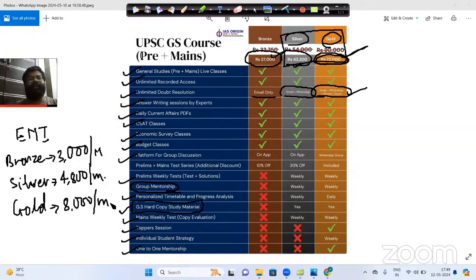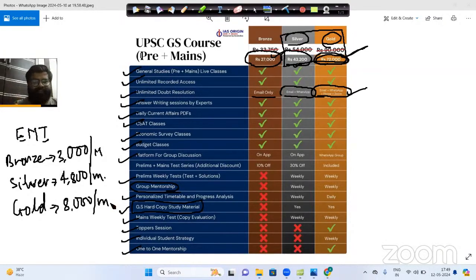So you have two different options. If you want to go for the one-time pay, that is also better. And if you are not able to do that, you can opt for the monthly EMI scheme. It does not matter which way you choose, one-time pay or monthly EMI. In both situations, whatever promise IAS Origin has made to you, those promises will be fulfilled.